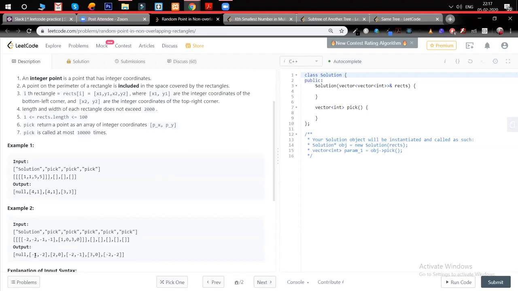Am I clear? Yes. Yes. Any questions regarding the problem description? Okay, fine. So anyone who tried solving this or has some approach? Anyone?